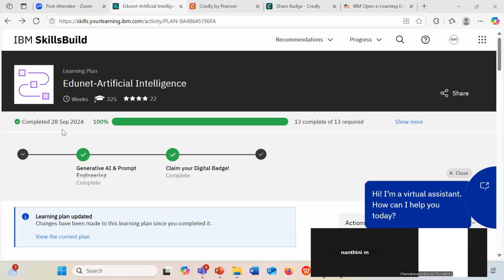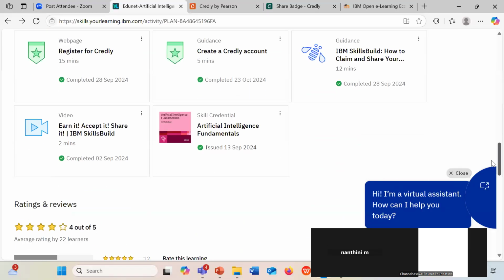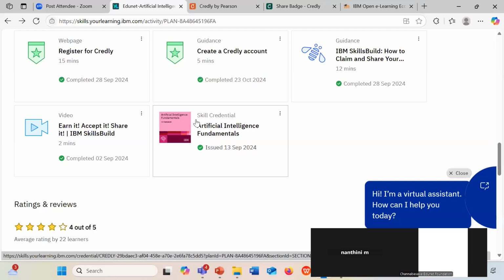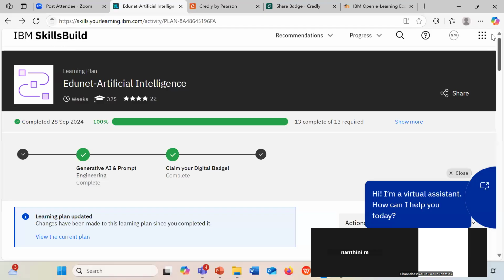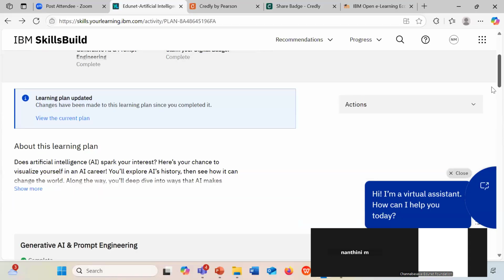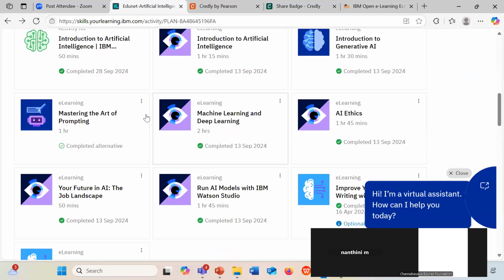Sometimes, even though you are completing the courses, if you have not yet verified the badge through mail, then your activation status won't be reflected here. These things you need to understand from this learning plan. Is it clear? So we have two different modules.